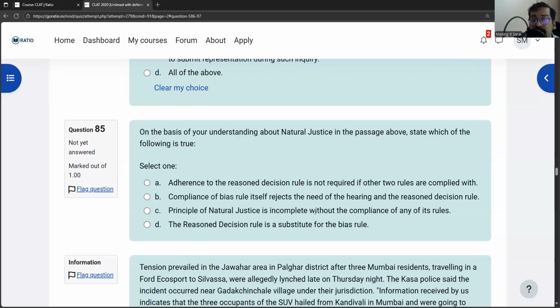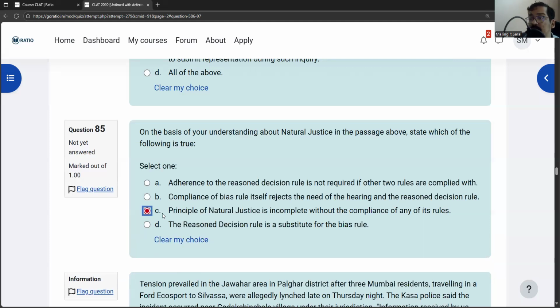Principle of natural justice is incomplete without compliance of any of its rules. That is correct. This is true.